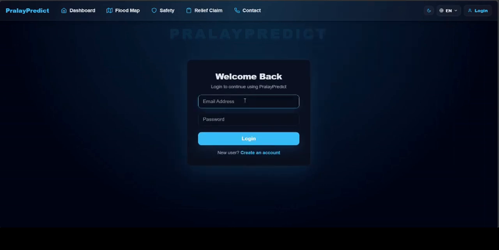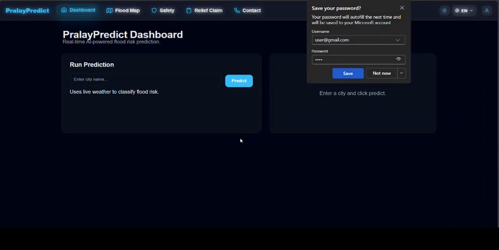And again for login, enter the email ID and then the password, and just click login.